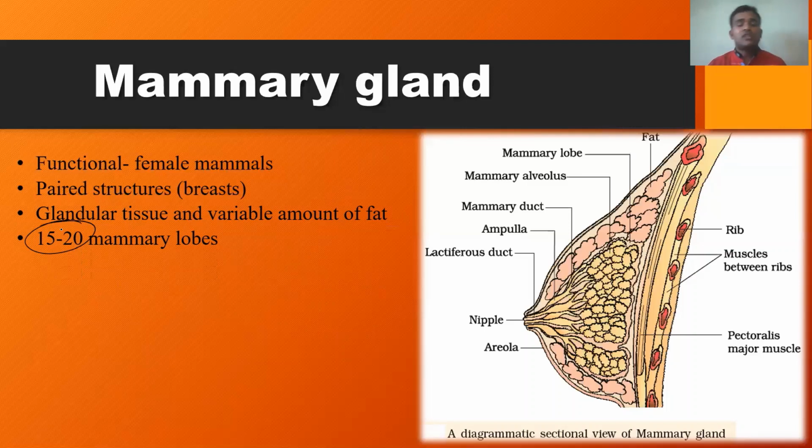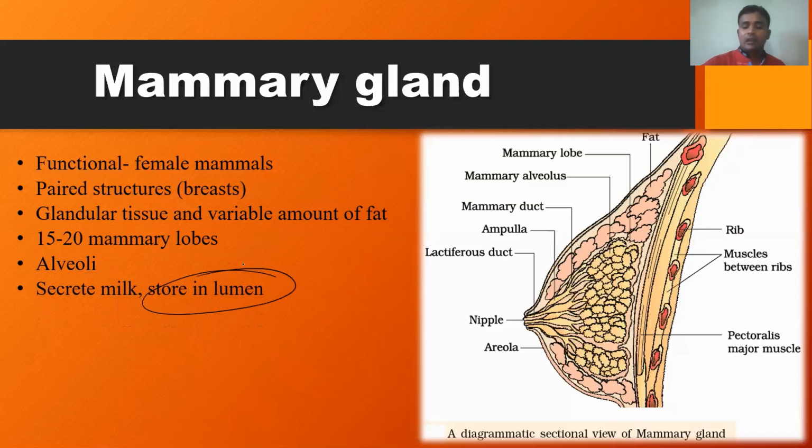So 15 to 20 chambers present within each breast or mammary gland are called mammary lobes. These mammary lobes consist of a bunch of small sac-like structures called alveoli, specifically known as mammary alveoli. Remember, these mammary alveoli are the structural and functional units of mammary glands because they secrete the milk. The production of milk takes place in the alveoli. They secrete the milk as well as store the milk in the lumen.